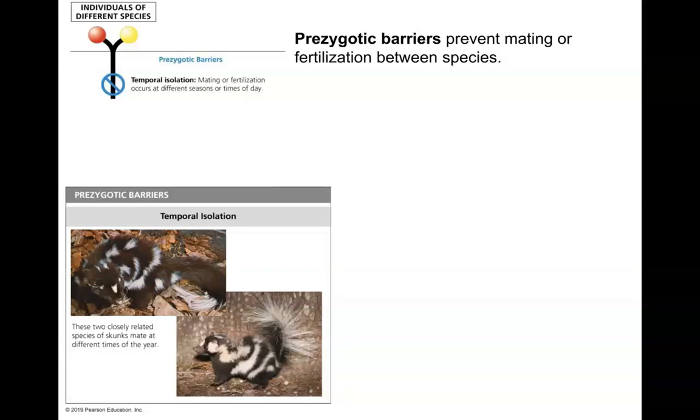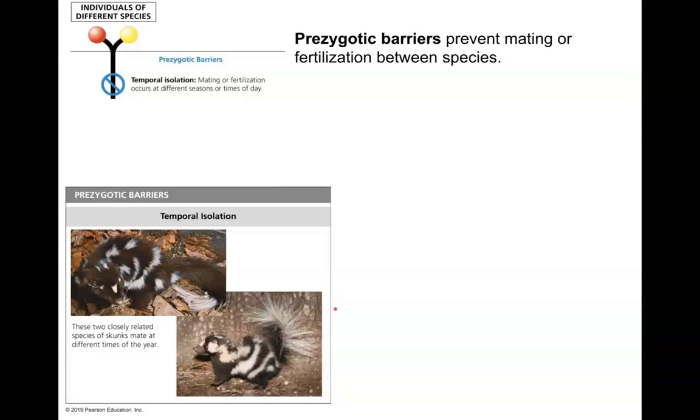So in temporal isolation, we're talking about time. Does mating occur in the spring for organisms? Does it occur in the fall for organisms? Depending on when these organisms want to mate, that's going to prevent them from mating if it's at a different time for their preference, their biological preference.